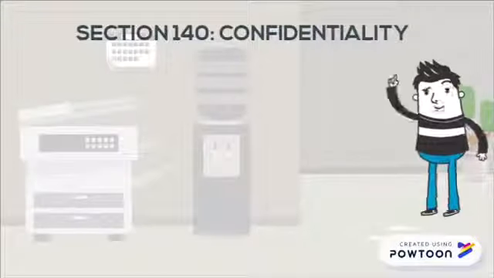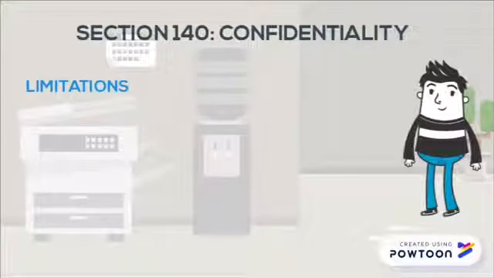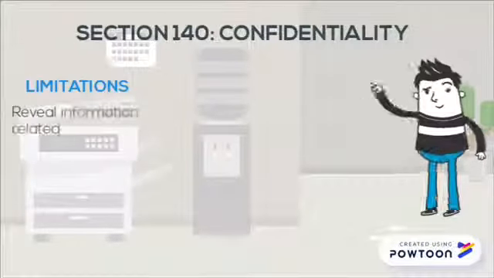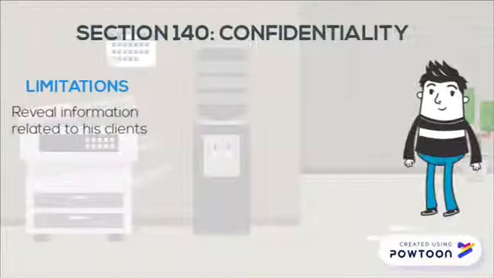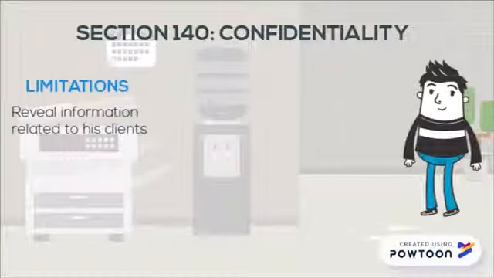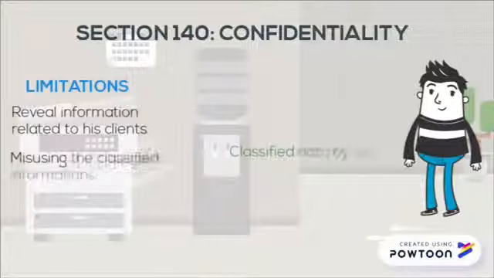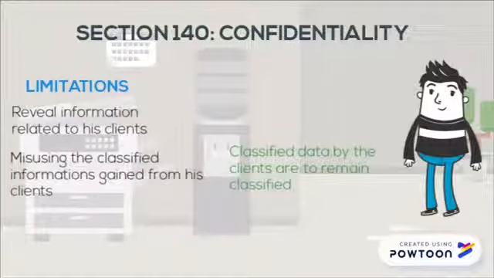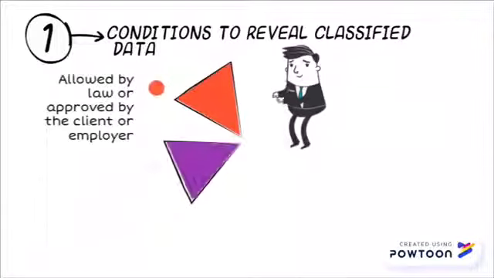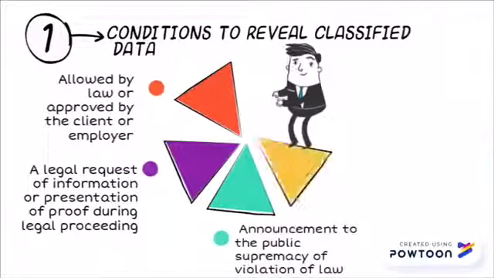Here in Section 140 of Confidentiality, we are going to talk about the limitations of a professional accountant. First is to not reveal any information related to his clients without actual and precise jurisdiction, except with authority. The second limitation is misusing the classified information gained from his clients for his own benefit. As you can see here, there are 4 conditions where classified data can be revealed.